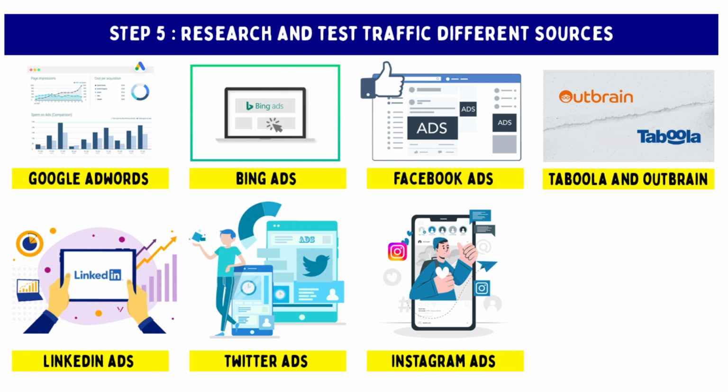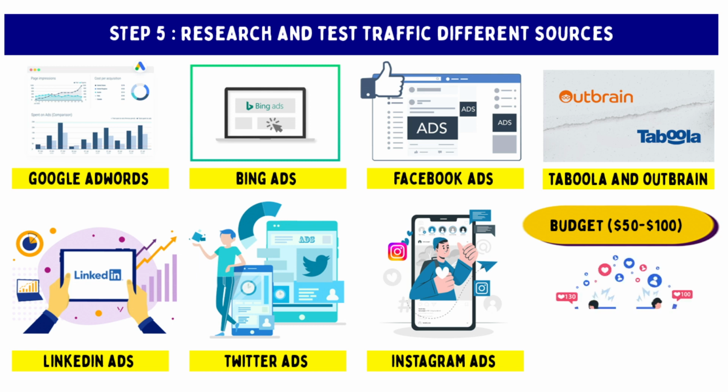It's important to note that you don't need a large budget to get started. You can begin with a budget of $50 to $100 and gradually increase it as you start seeing results. The key to success with AdSense Arbitrage is finding a source of cheap, high-quality traffic that is likely to convert into AdSense clicks. By using these paid traffic sources, you can drive targeted visitors to your landing page or website and increase your chances of success with AdSense Arbitrage.